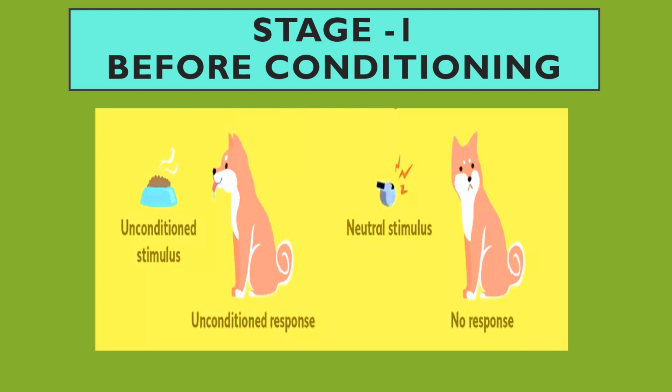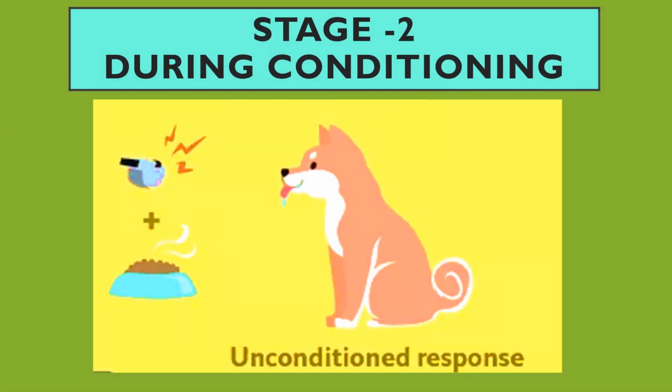So, before conditioning, the food elicits a response and the bell, which is a neutral stimulus, doesn't elicit any response. Now stage 2. This is the process of conditioning. During conditioning, what happens?